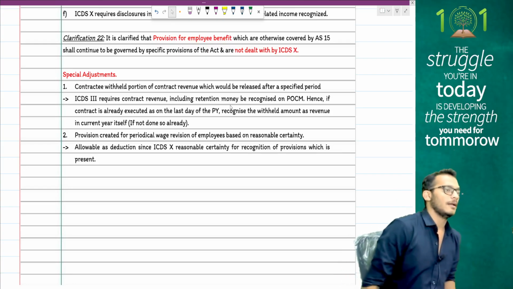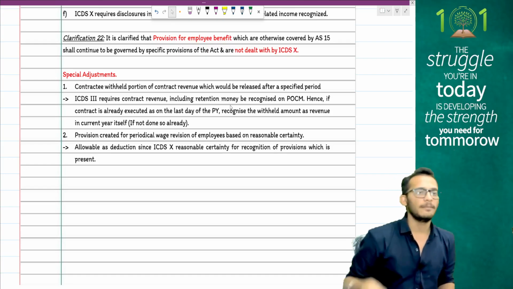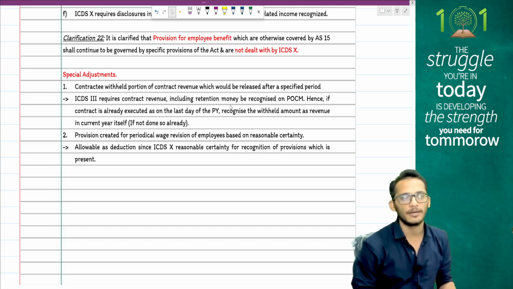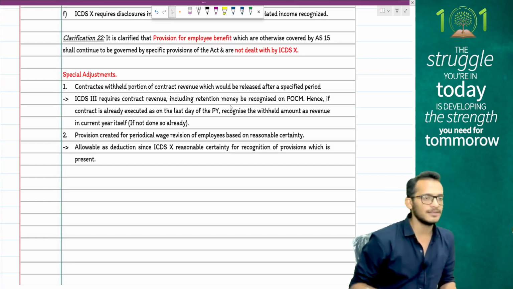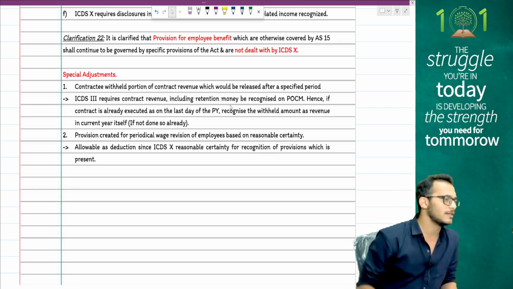Is this clear, everyone? Any doubts on PGBP? No? I want you to spend some time and go back and read the PGBP once again. When we do compulsory questions, most of these things will come back to you once again. When we do compulsory questions, I will again be clarifying what is important and what is not important. But pay attention to this once again and see how much you understand. Is this clear?